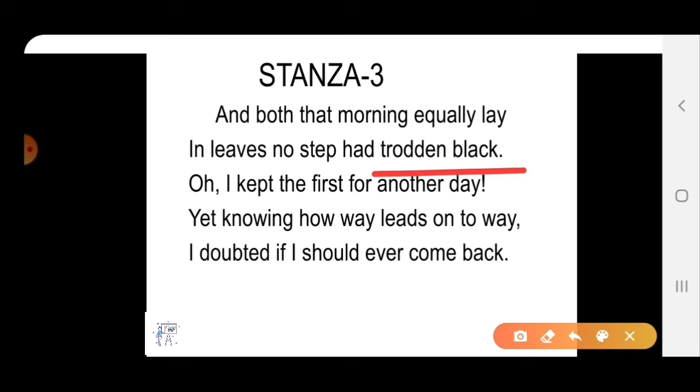So, I kept the first for another day. So he decides to stick to his decision for yet another day. And yet knowing how way leads on to way, I doubted if I should ever come back. Actually, the two roads represent two different options in life, and he was well aware of how one way leads to another. Although he is not sure whether he would ever come back to choose the other one or not. Right? So this was clear to him.